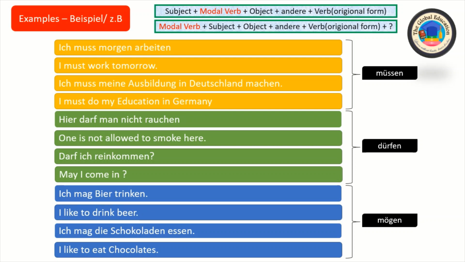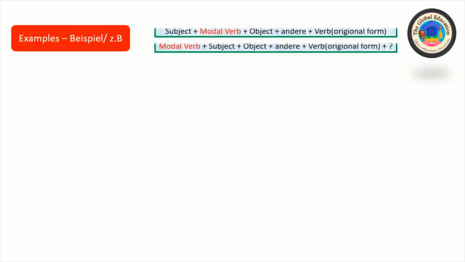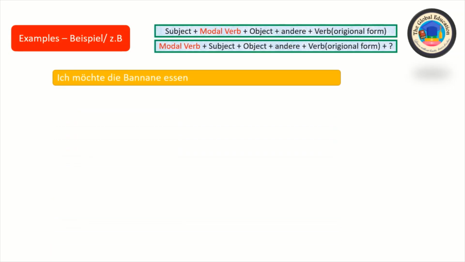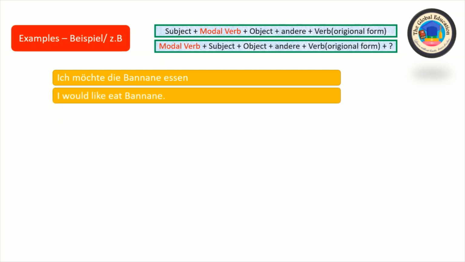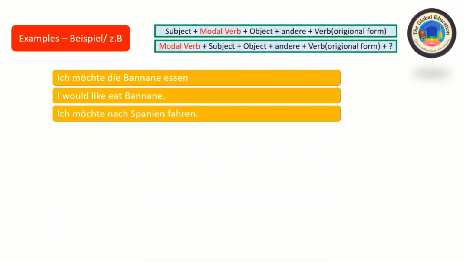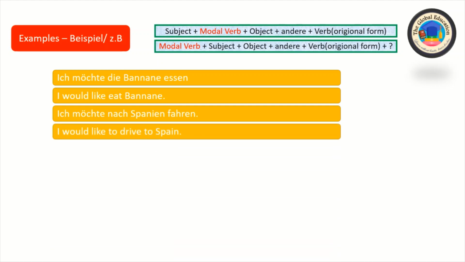Let's see another example. Ich möchte die Banana essen. It means I would like to eat banana. Ich möchte nach Spanien fahren. I would like to drive to Spain. So these are four sentences using the modal verb möchten.